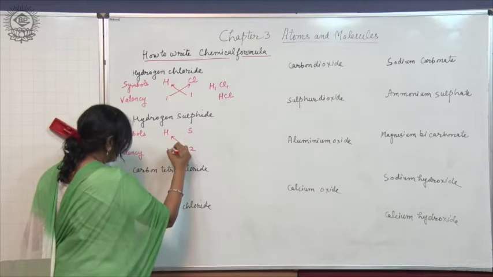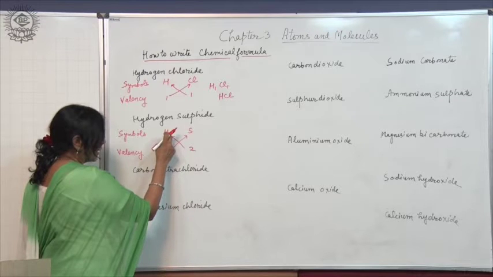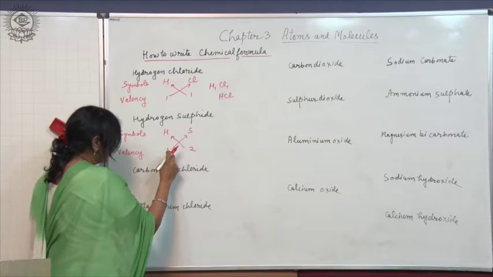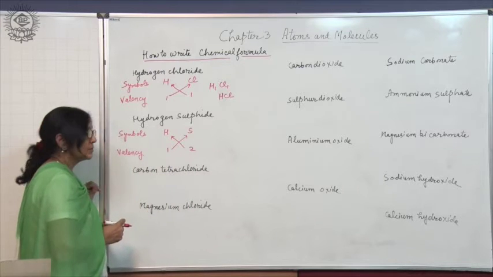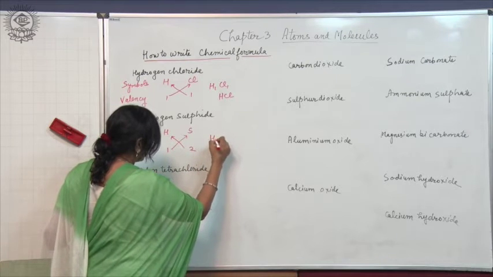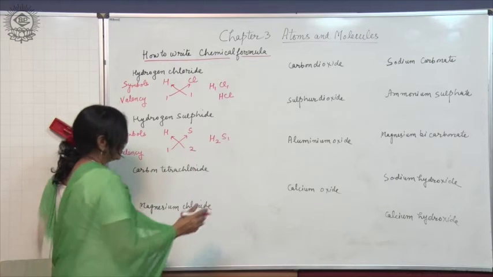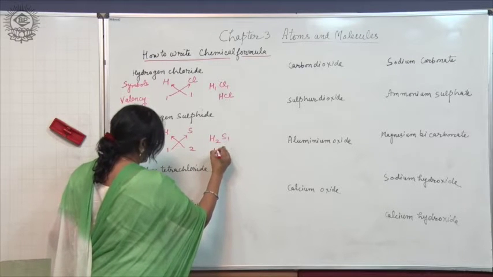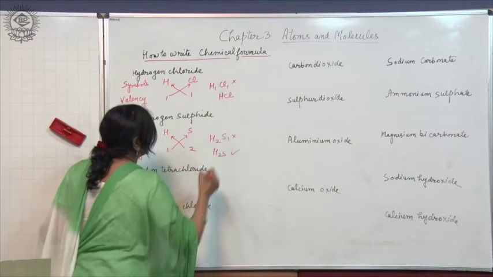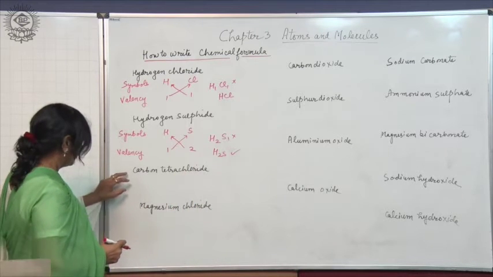The valencies are then crisscrossed like this. 2 will go as subscript for hydrogen, and 1 will go here as subscript for sulfur. So, what do we get? We get H2S1. I have already told you there is no need to write 1. So, the correct formula is H2S.